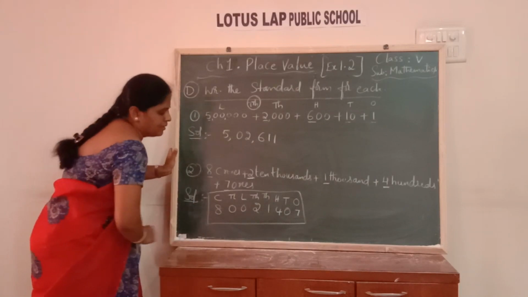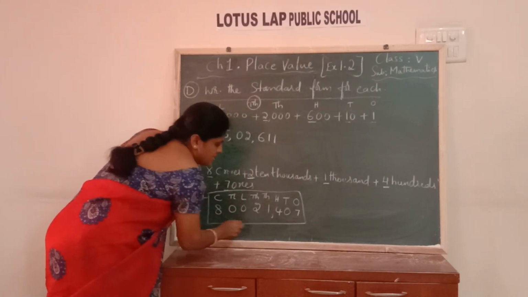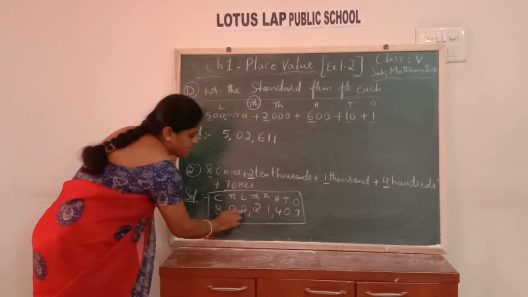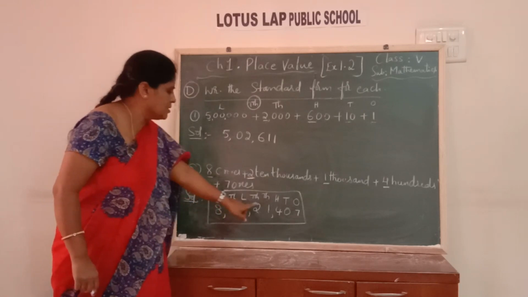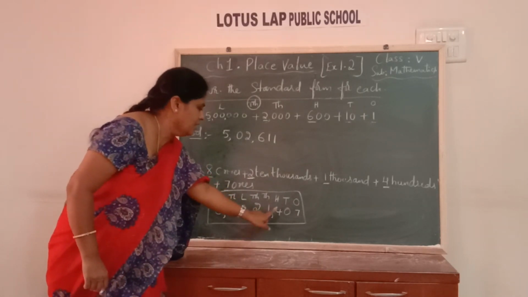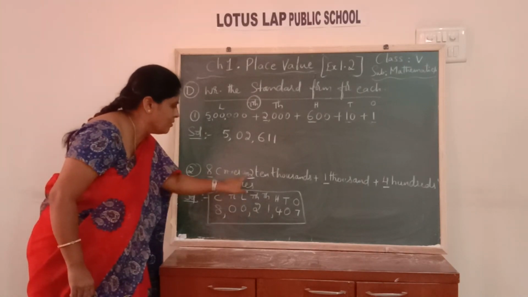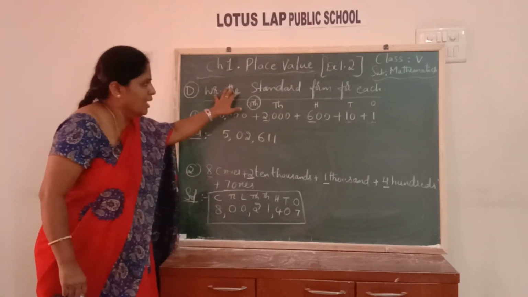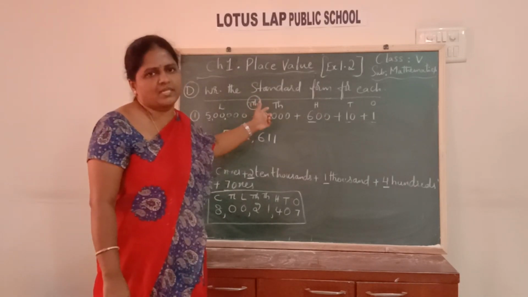You can mark the periods with commas. First after 3 places, next after 2 places, next also after 2 places. So this is nothing but 8 crores 21,407. This is the way you have to write the short form for this type of sum. So both are short form only, children. You can try the remaining sums from the exercise.